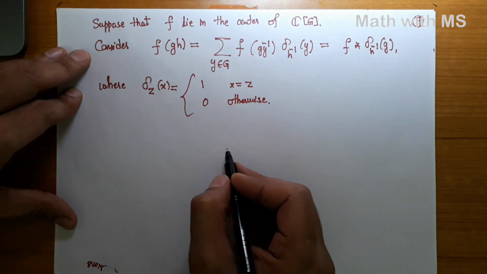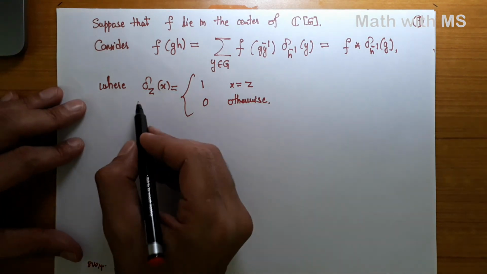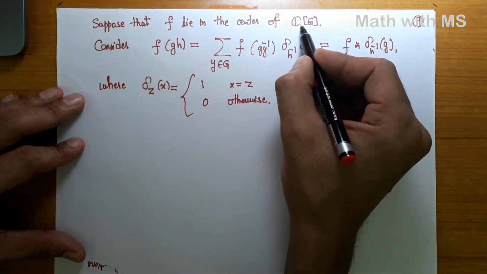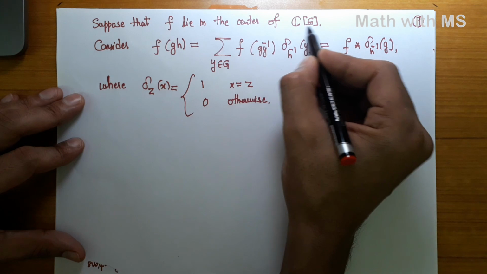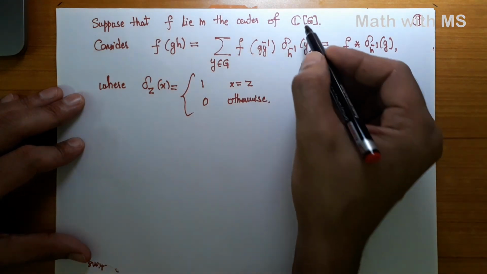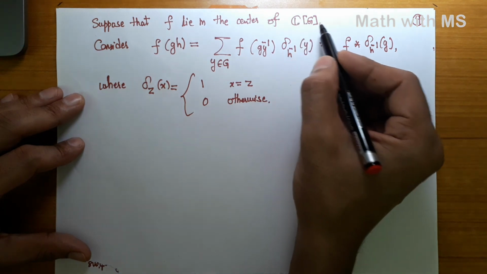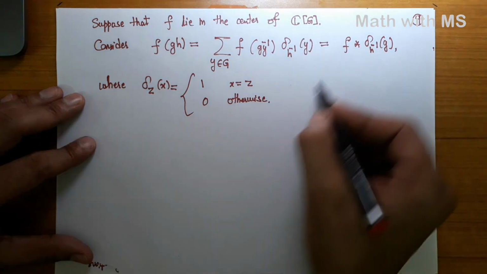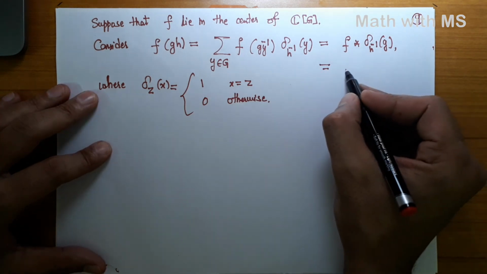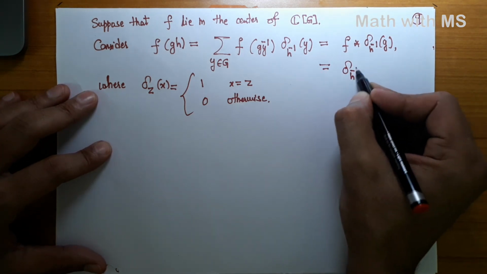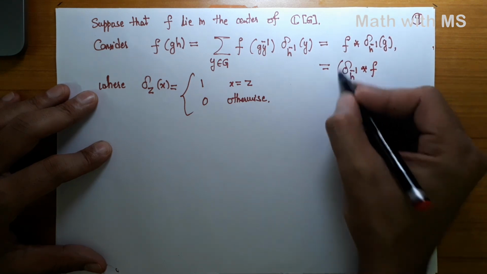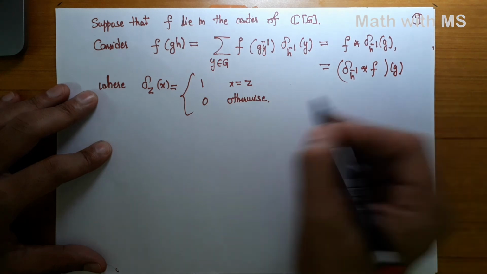You can take it as a homework and show that the set of all indicator functions at elements of the group G is in fact a basis for the group algebra CG as a vector space. This is another proof showing that the dimension of CG is precisely the order of the group G. But on the other hand, I am given that it's in the center, so this is same as delta h inverse star F of g, right?